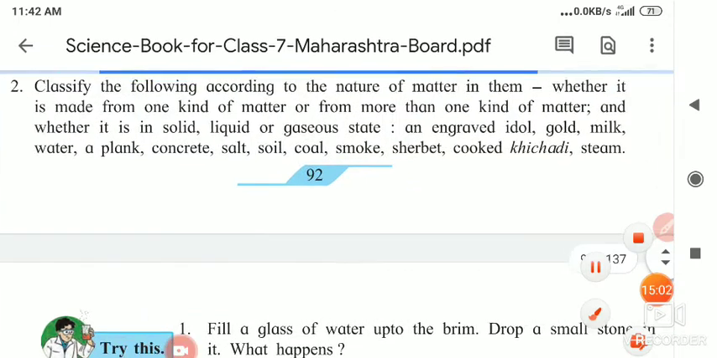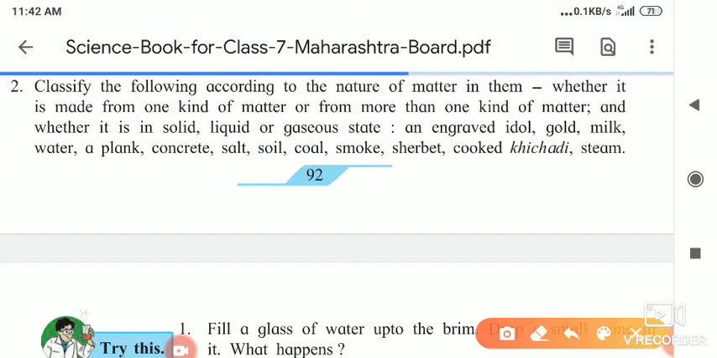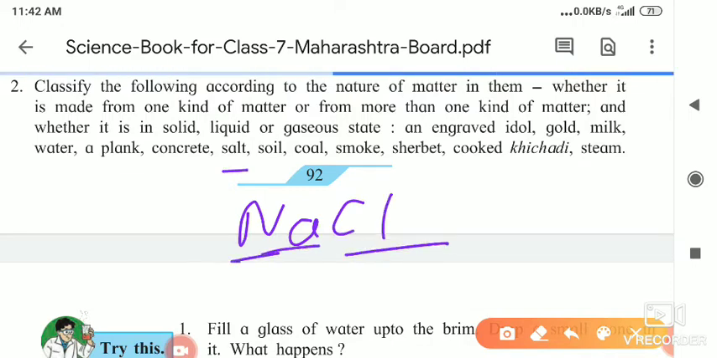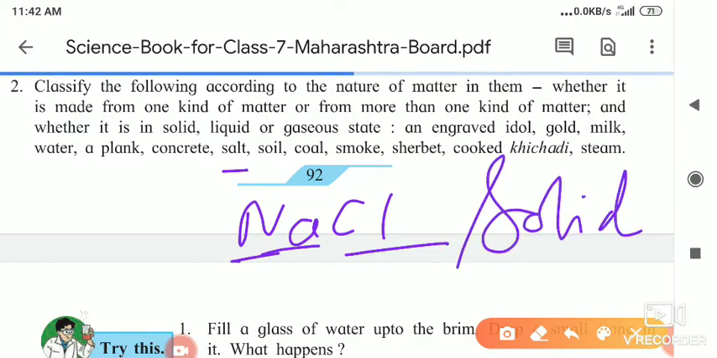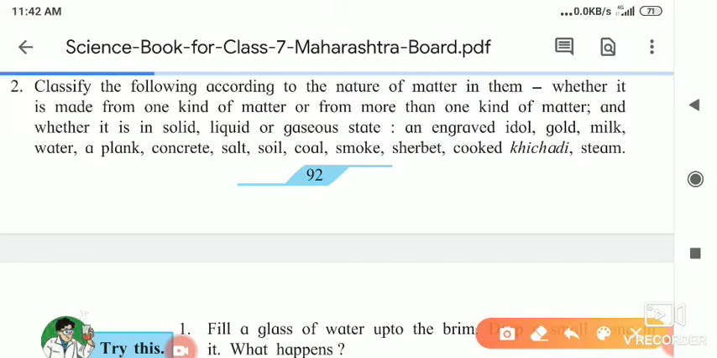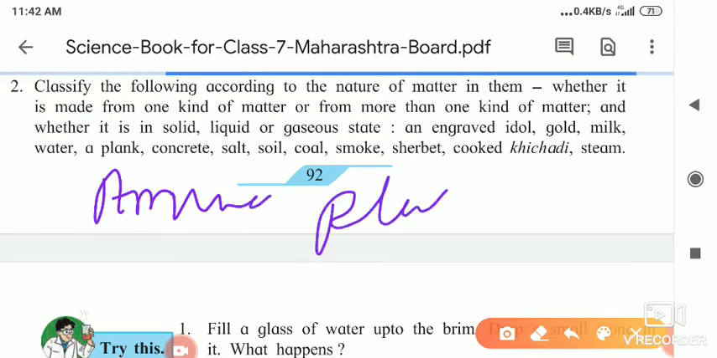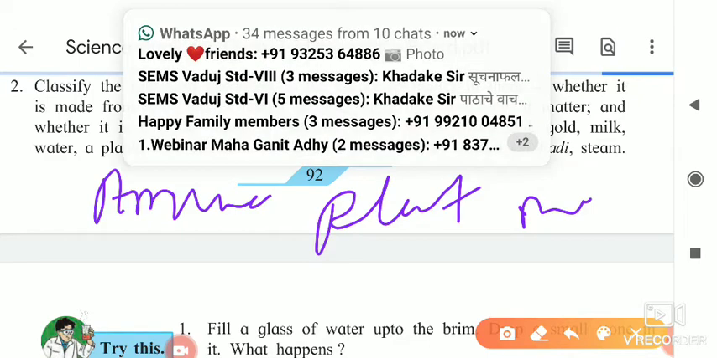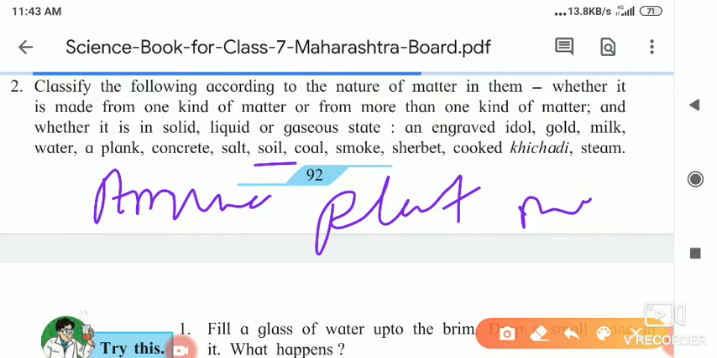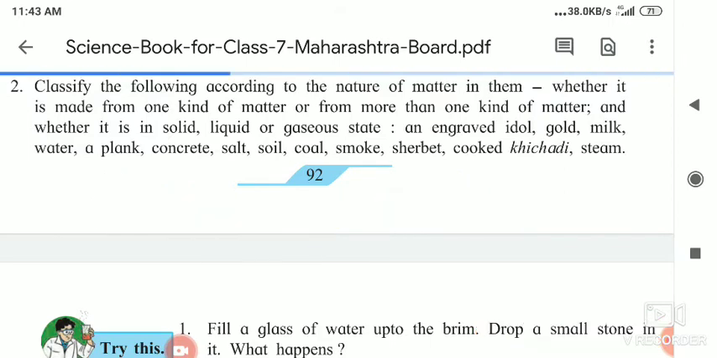Then salt. It is made up of sodium and chloride. Sodium and chloride mix together and form a solid, and as you know, its state is solid. Soil is a mixture of animal waste and plant waste, then afterwards some microorganisms, soil particles and some minerals are present inside it. Soil is actually in the solid state, but it is a mixture of more than one substance.